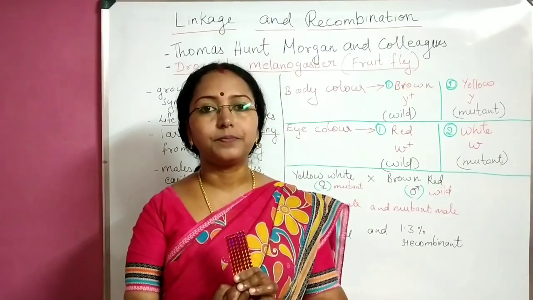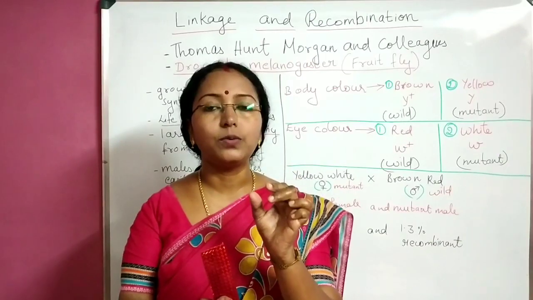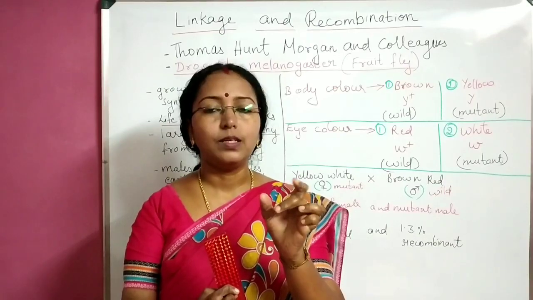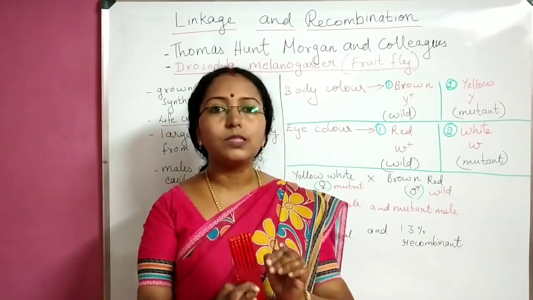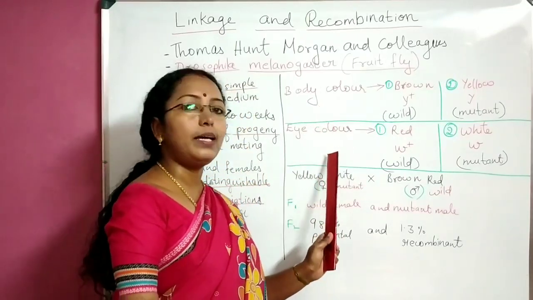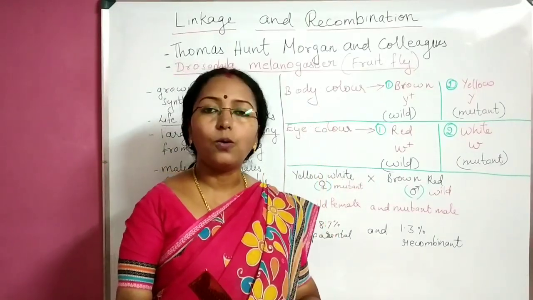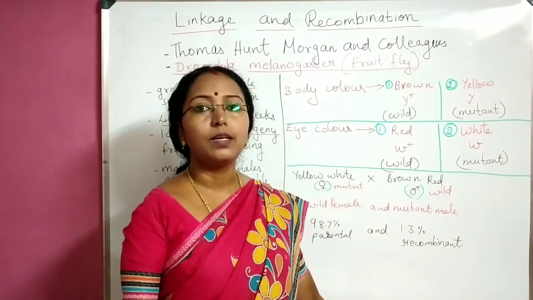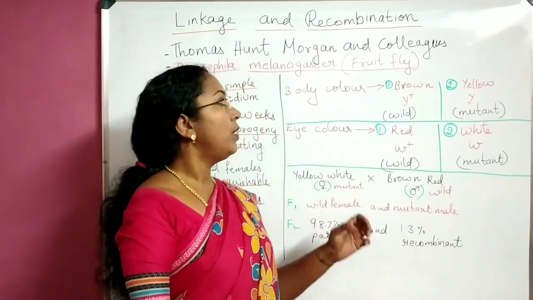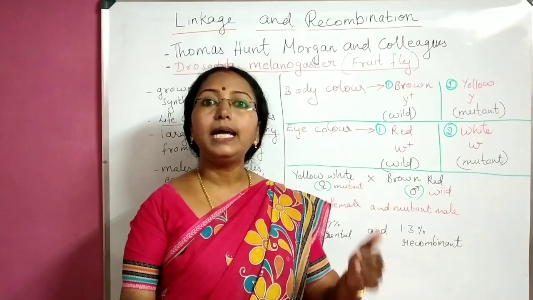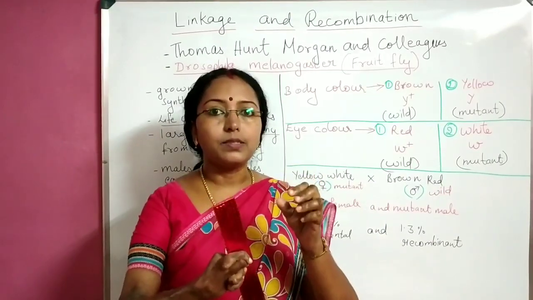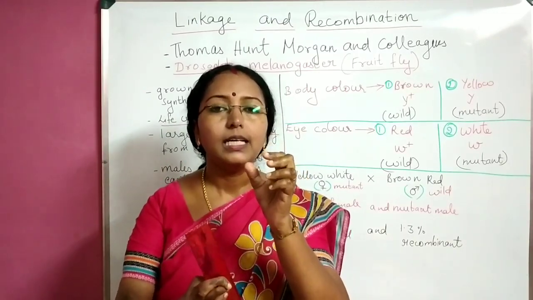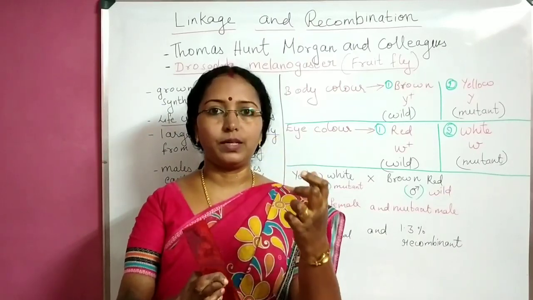To find out that, they were actually finding out the position of these genes on the chromosome. So these genes, that is genes responsible for body color and eye color, were present on a chromosome called X chromosome. Okay. Genes responsible for body color and eye color were present on X chromosome. Where they are present? In order to find out new and more clear clarity for that, they did another type of cross as well.